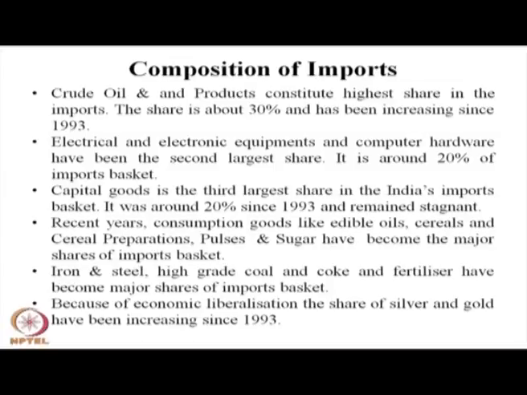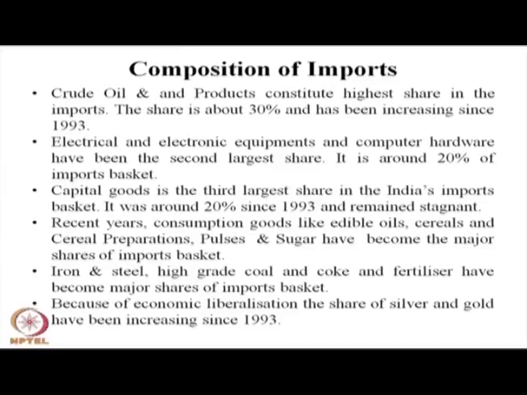In recent years, consumption goods like edible oils, cereal preparations, pulses, sugar have become a major part of our import basket. Iron and steel, high grade coal, coke, fertilizer have become major shares of the import basket. And because of economic liberalization, the share of silver and gold has been increasing as a source of investment, and has become a major share in our import basket.